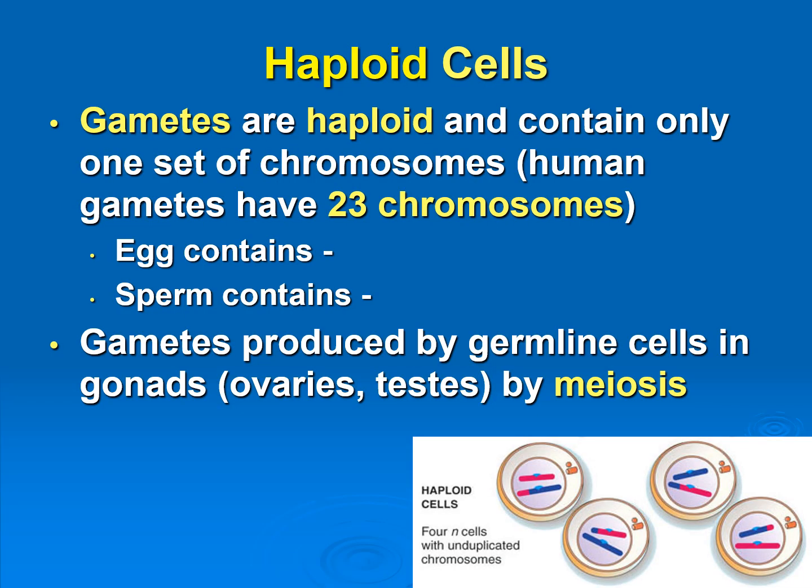Okay, and then our haploid cells, these would be the gametes. So they're just going to have only one copy of each chromosome. So they're only going to have 23 chromosomes. So an egg would contain 23 chromosomes, and a sperm would contain 23 chromosomes. And these gametes are going to be produced by germline cells in the gonads, the ovaries and testes, by meiosis.